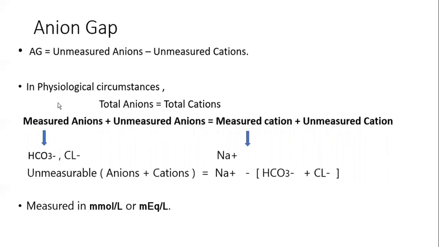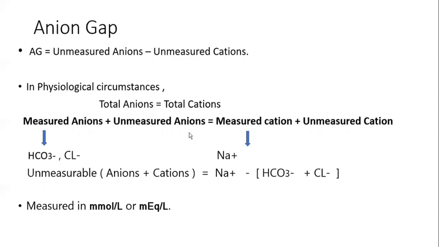What are the measurable anions in our body? These are the anions present in abundant quantity, so that we can measure them: bicarbonate and chloride. The unmeasured ions we will see later. What is the measurable cation? Measurable cation is sodium. Remember, potassium is not present in extracellular fluid in large amounts, so we consider only sodium as the measurable cation here.